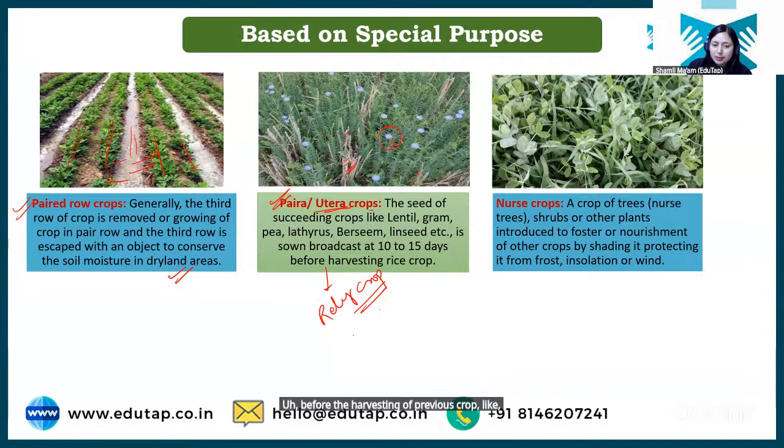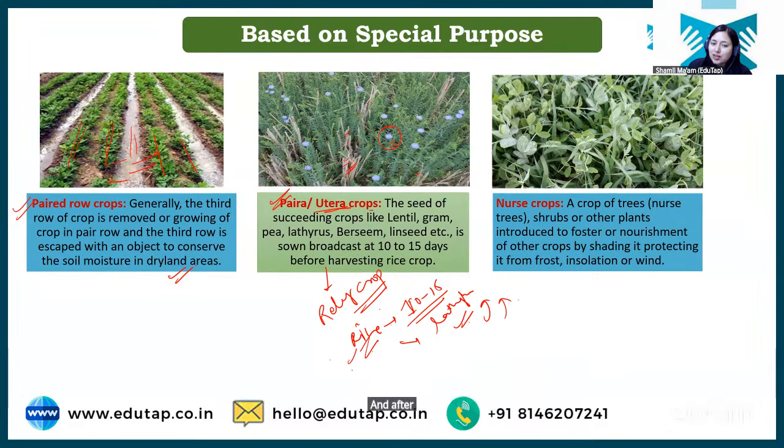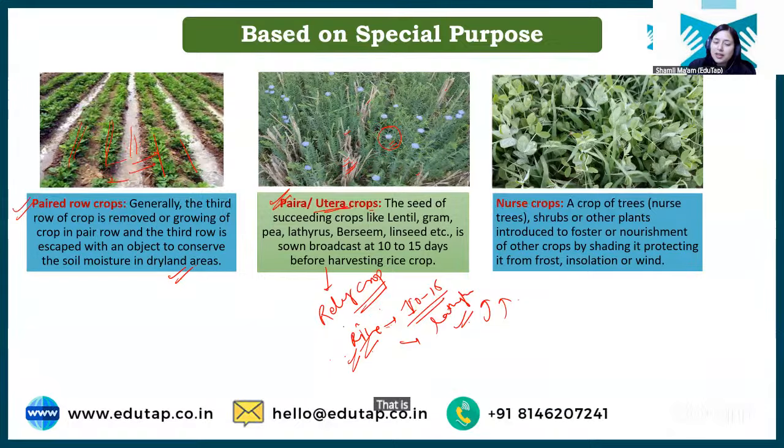Like for example, we have a rice field, and there are still 10-15 days left to harvest this rice crop. What we'll do is sow lathyrus before harvesting the rice. So whatever moisture and nutrients are present in the field can be utilized by the lathyrus seed, and the lathyrus seed will start germinating, and after some time we will harvest the rice. So basically, when we are sowing any crop before harvesting the previous one, that is known as paira, utera, or relay crop. Clear?